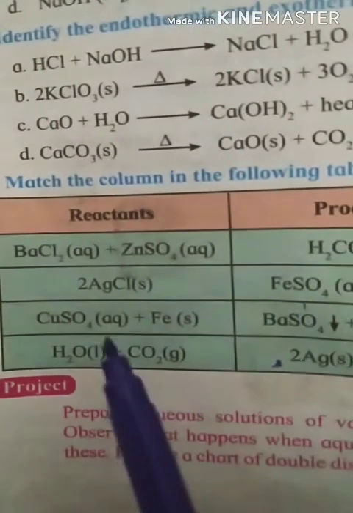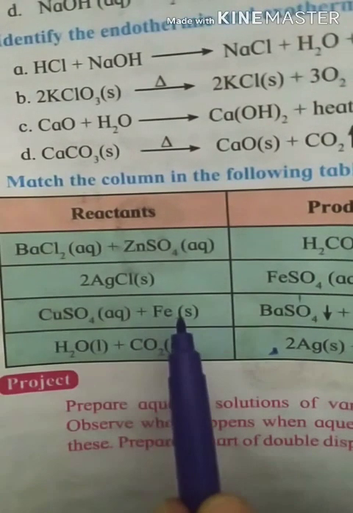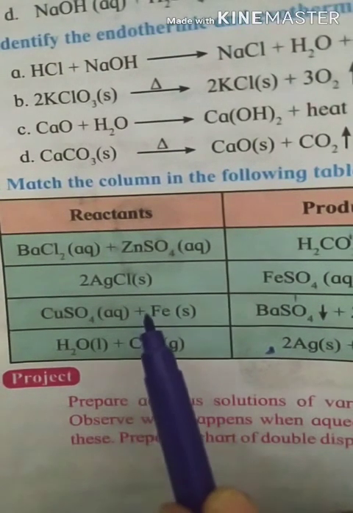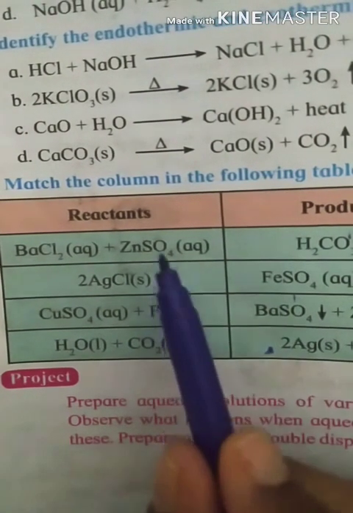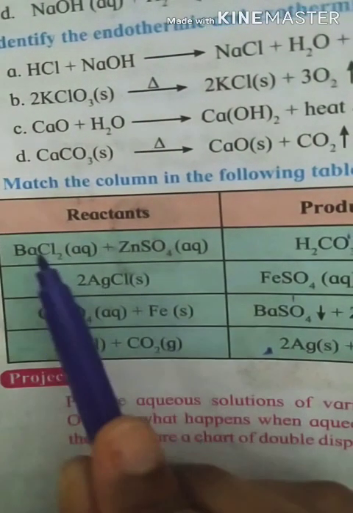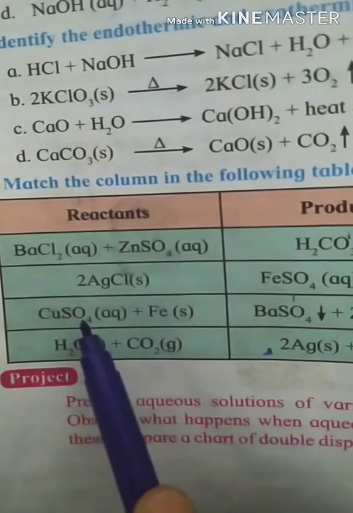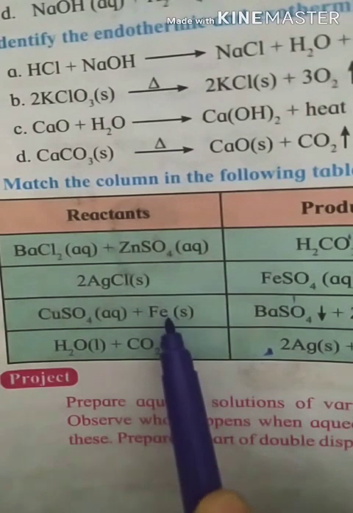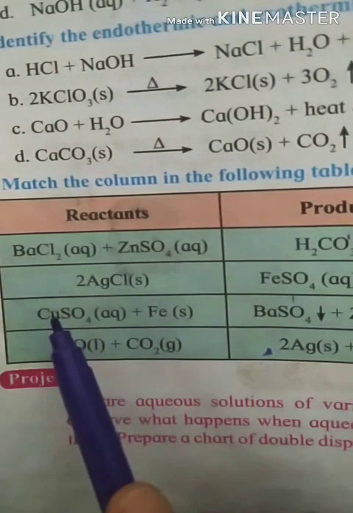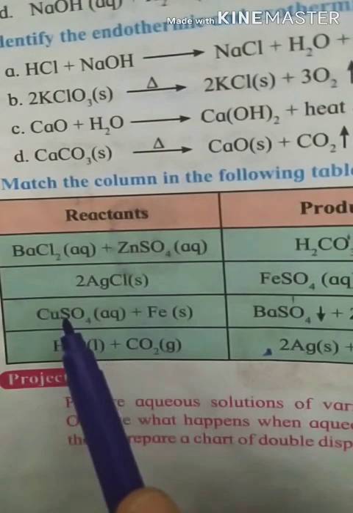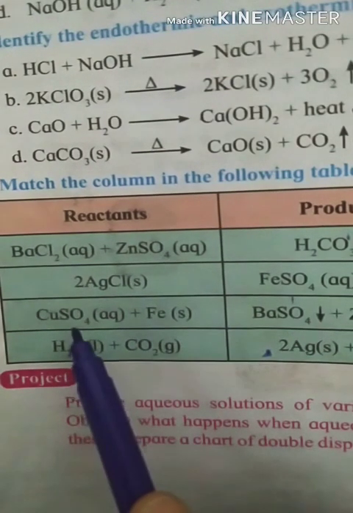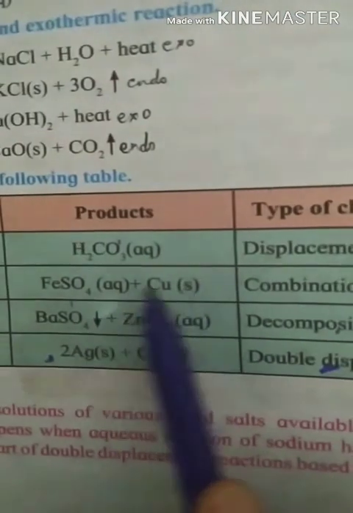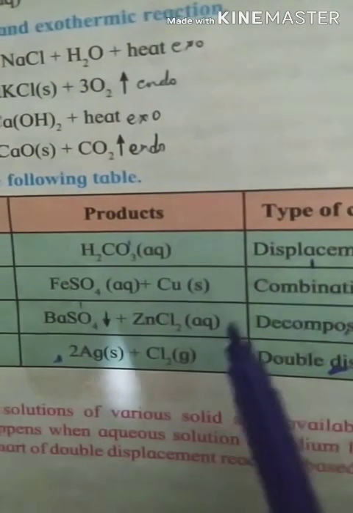So simple. Then we have CuSO4 plus Fe. This is an example of a displacement reaction. How to differentiate between displacement and double displacement? Here you have both compounds, whereas in displacement you have a compound and an element. A more reactive element will displace a less reactive element by formation of its own ions. So CuSO4 plus Fe gives FeSO4 plus Cu, and this is a displacement reaction.